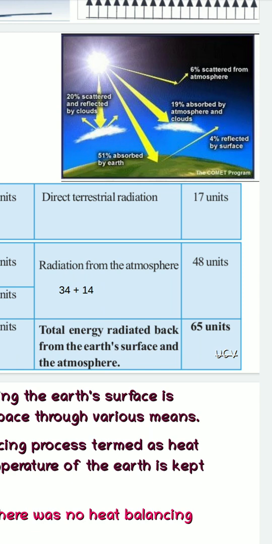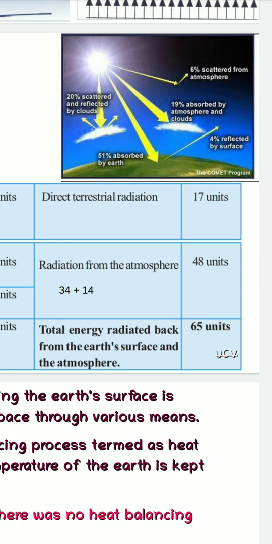Total radiation from the atmosphere is 48 units. So the total energy radiated back from the earth's surface and the atmosphere is 48 plus 17, that is equal to 65 units.